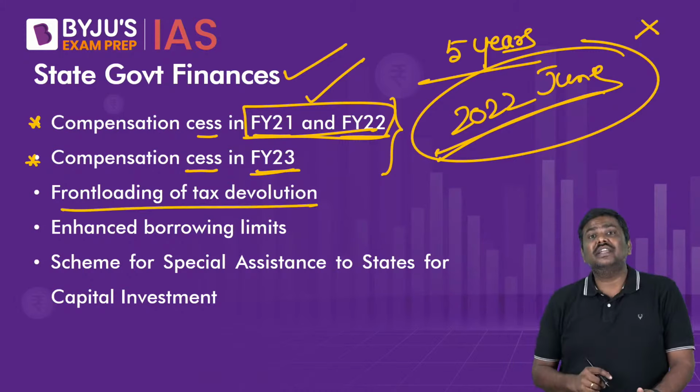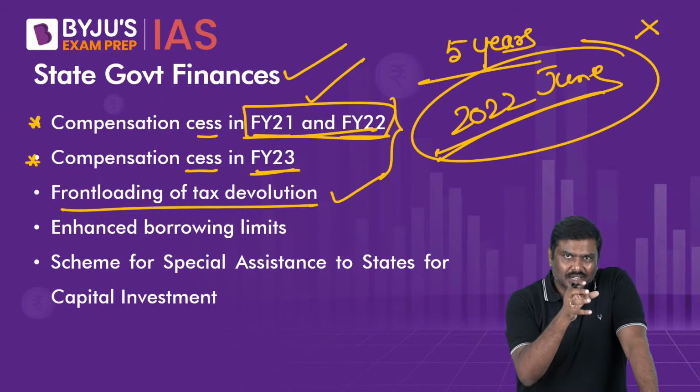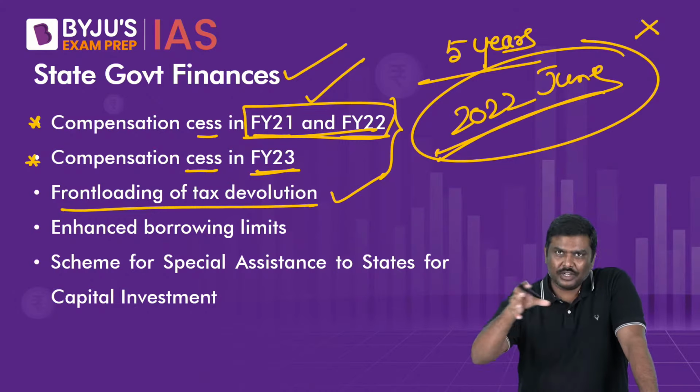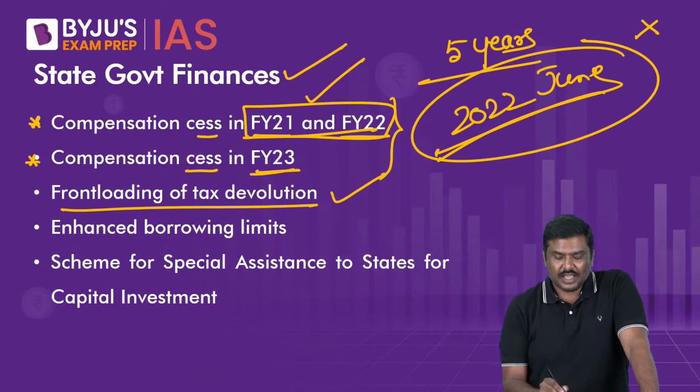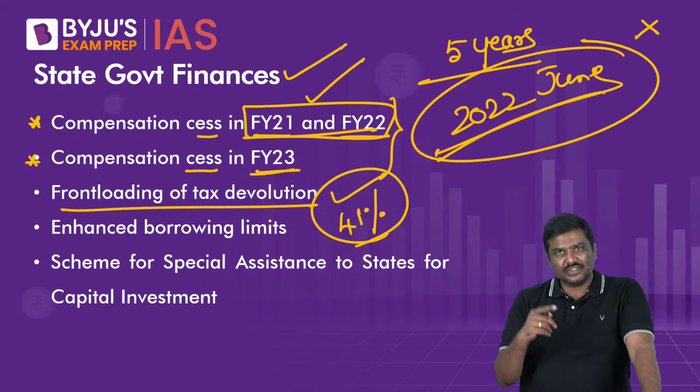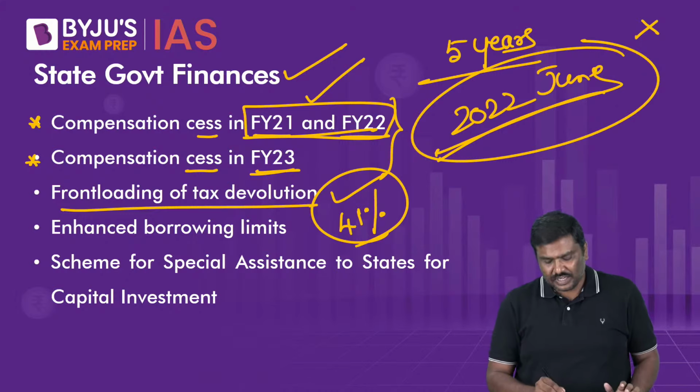Apart from this, the devolution that has been provided, the tax devolution. What is tax devolution? As per the Finance Commission, out of the central divisible pool, how much should be given to the states. As per the 15th Finance Commission, it is 41% of the divisible pool. So the government says we are front loading this 41%.